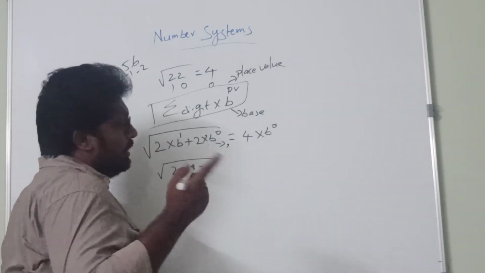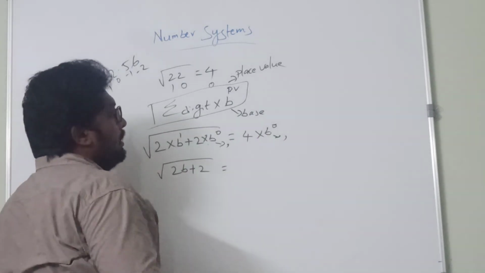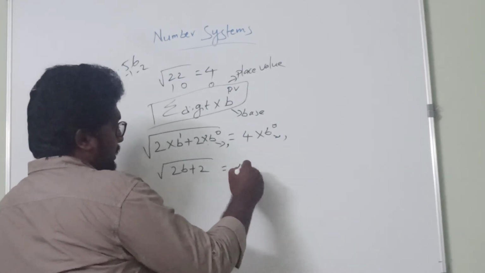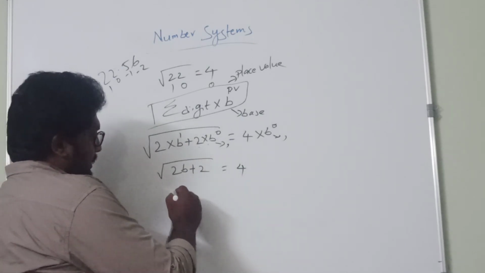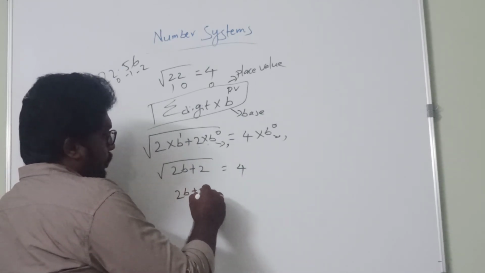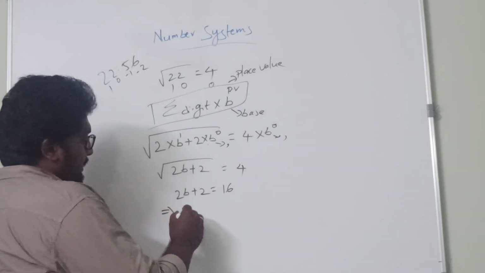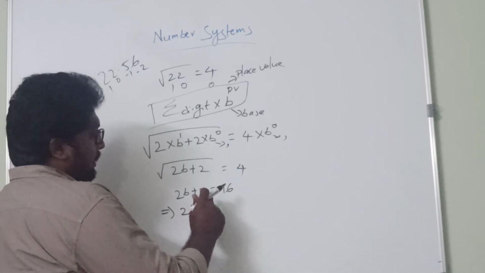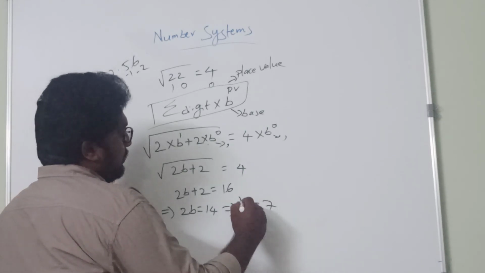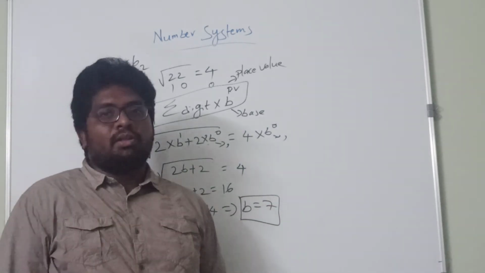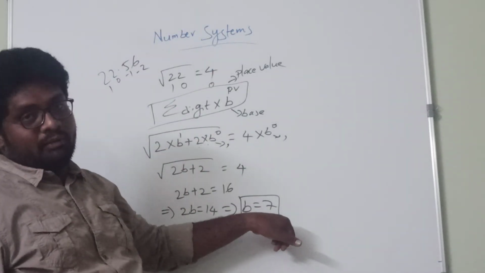So 2 into 1 is 2. For the right side, b power 0 is equal to 1, so 4 into 1 is 4. Now let us square both sides: 2b plus 2 is equivalent to 16, which implies 2b is equal to 14. 16 minus 2 is 14, and this implies b is equal to 7. So the base or radix for the given number is 7.